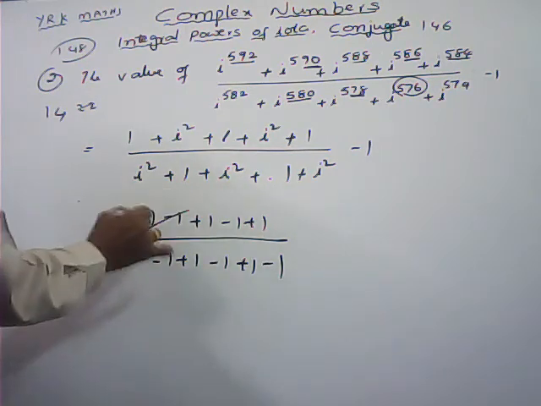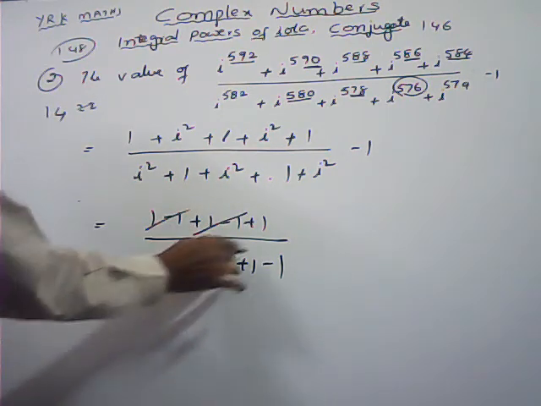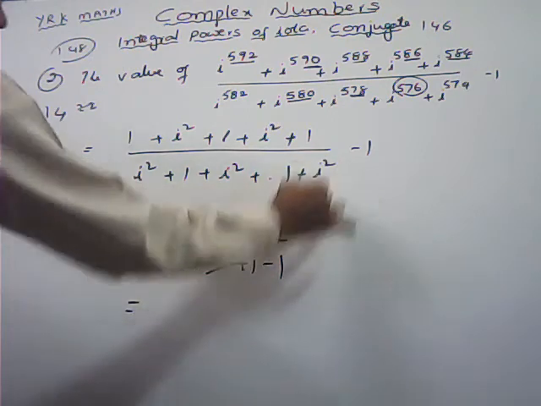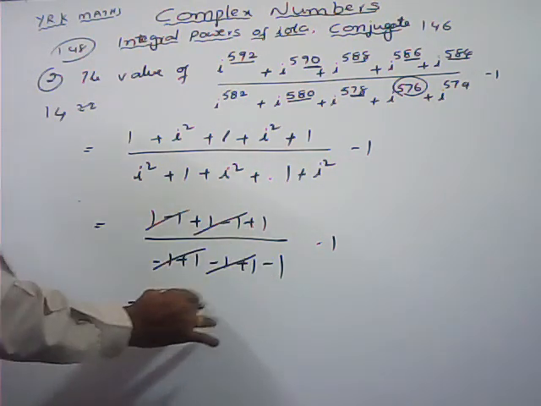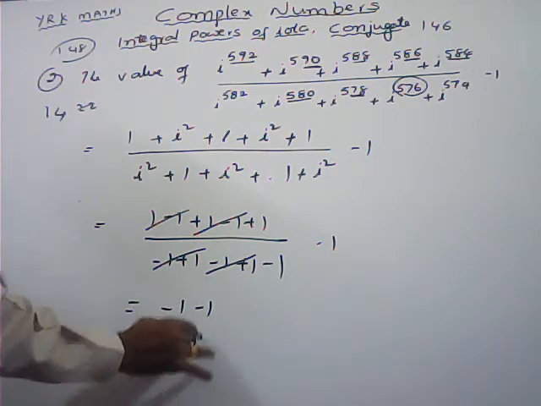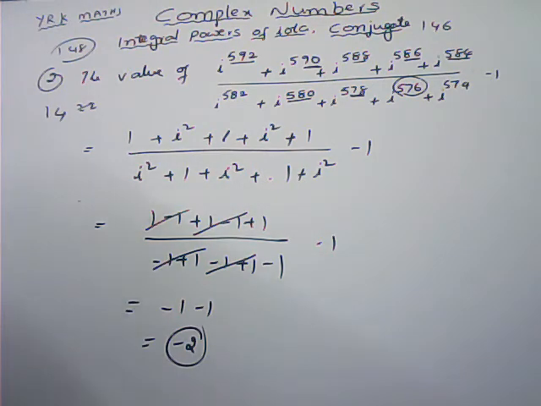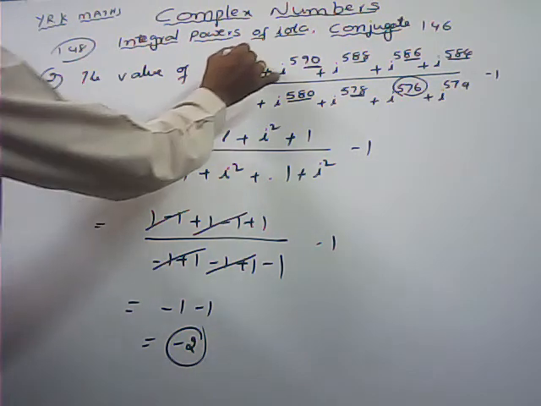So plus 1 minus 1 plus 1 minus 1 plus 1 minus 1 plus 1 minus 1 and minus 1 is there. So here plus 1 by minus 1, that is minus 1 minus 1, overall what is the answer here? Minus 2.